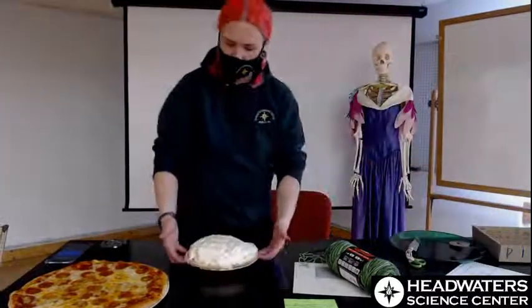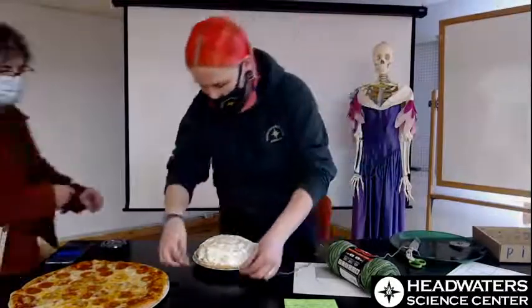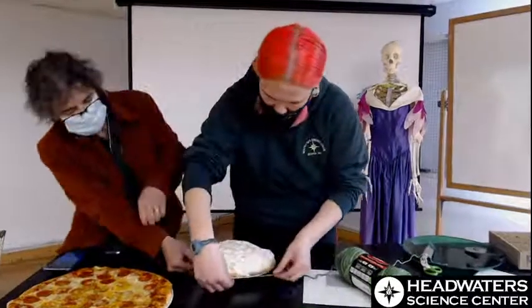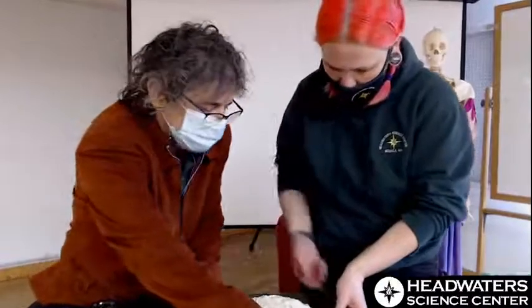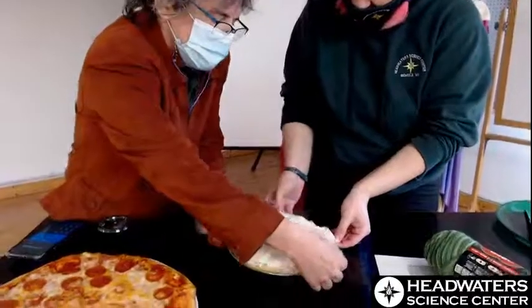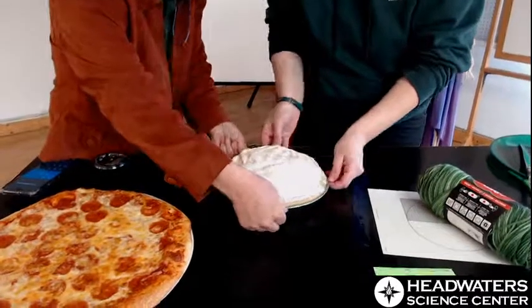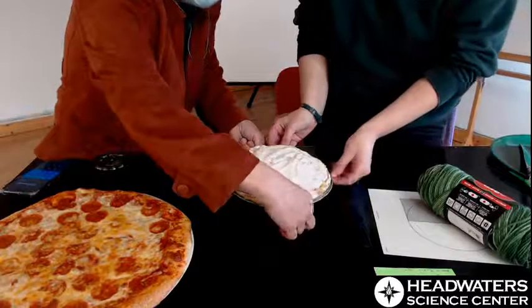So let's try another pie. This one's a little bit smaller, and this one's going to be a little more difficult to get a good measurement. So far, so good. Good job. Oh, I cannot wait to finish measuring our pies so we can eat them.